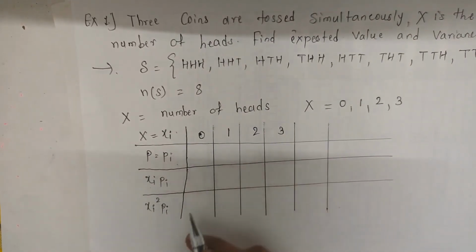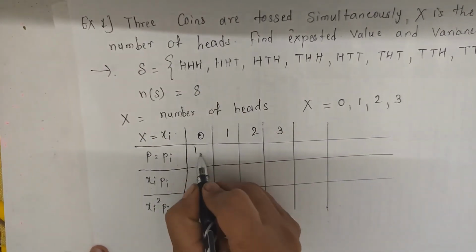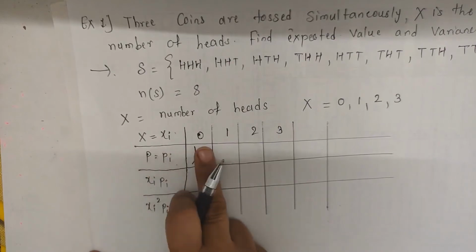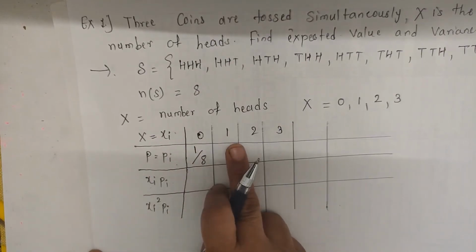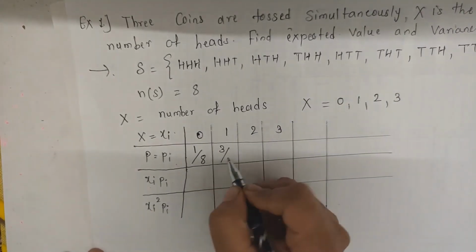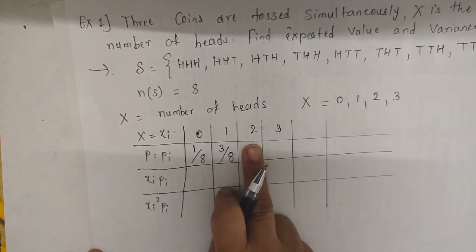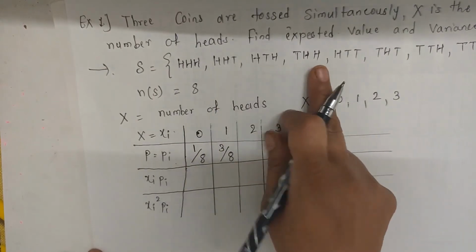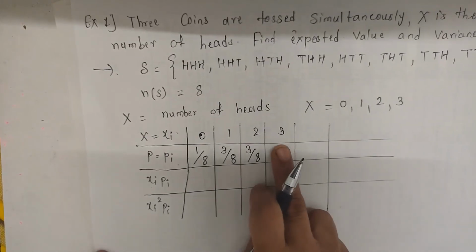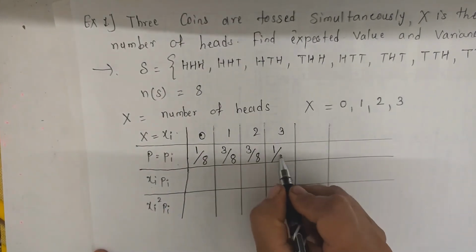Probability of 0: there is only one possibility for no heads, TTT, divided by the total number of sample points 8, so probability of 0 is 1 by 8. For one head the possibilities are 1, 2, 3, so probability of one head is 3 by 8. For two heads the possibilities are 1, 2, 3, so 3 by 8. And for all 3 heads the possibility is only 1, so probability of 3 heads is 1 by 8.